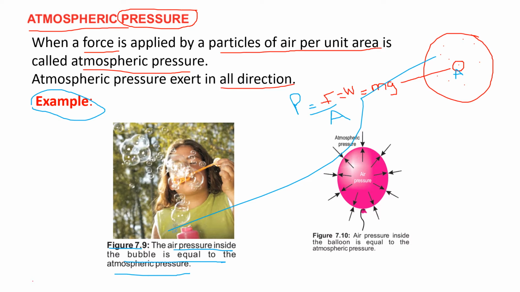The other example, if you see 7.10, is also shown in your book. The air pressure inside the balloon is equal to the atmospheric pressure. That's why, if there is a balloon and we start blowing it, the air goes in and the pressure is exerted in all directions. That's why it blows up in all directions. So this is basically the atmospheric pressure with the help of which you are blowing the balloon, and the air pressure that exists in the balloon is equal to the atmospheric pressure, right?